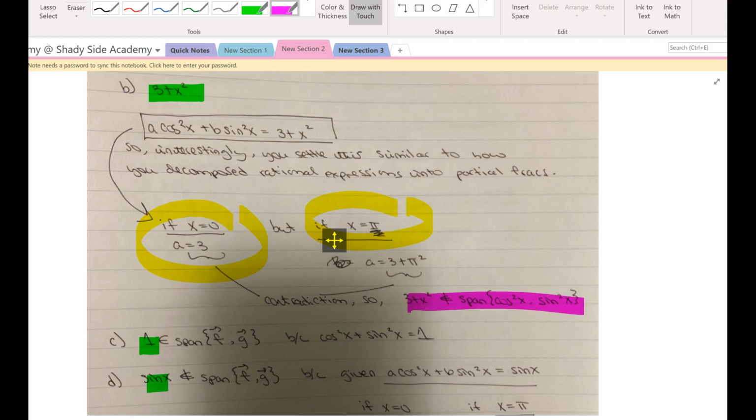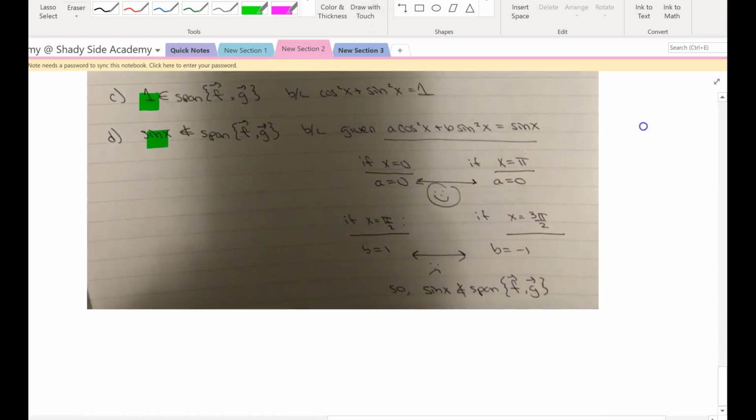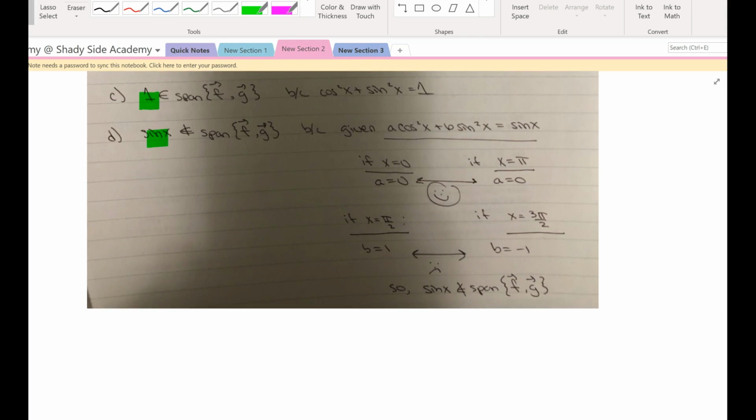Okay, and then I just went through here and did the rest with parts C and D. And part C, our old friend, the Pythagorean identity. Look at that. That's a nice thing to remember, right? And then sine x is not in the span of f and g. And this is actually kind of fun to do because I did this part right here and was ready to call it a day.